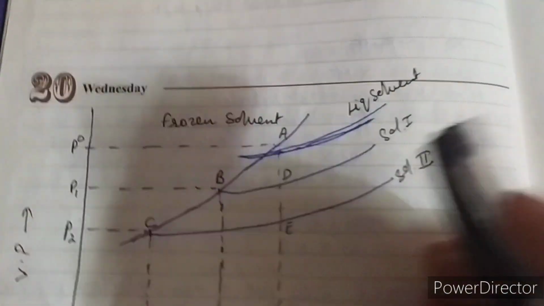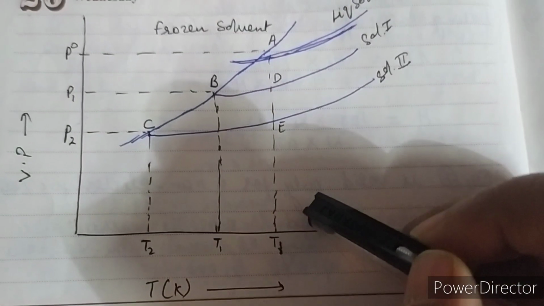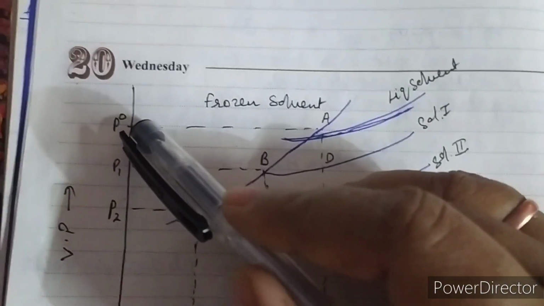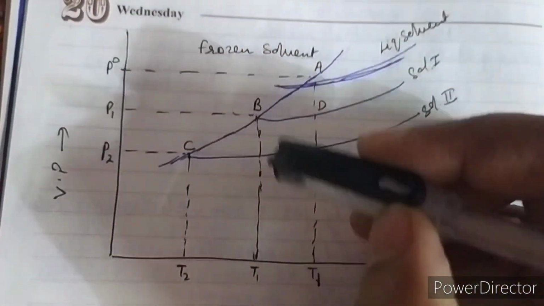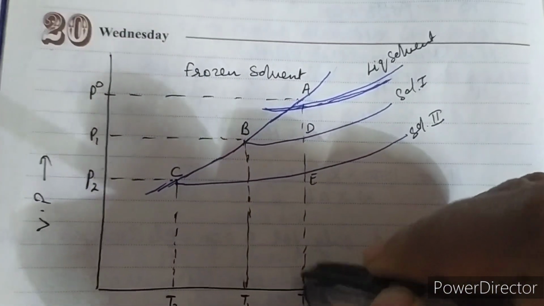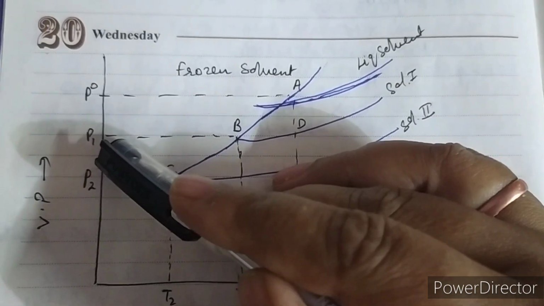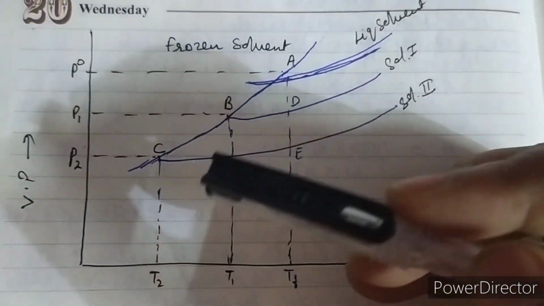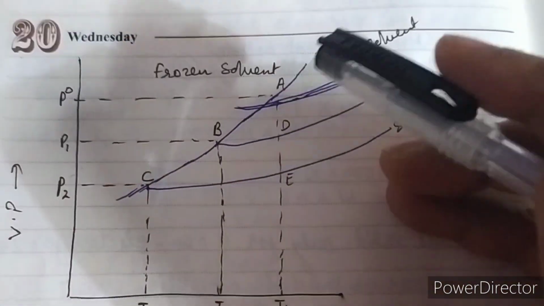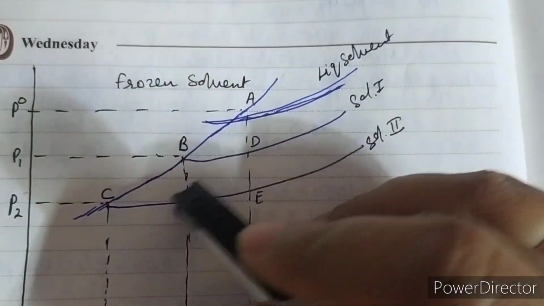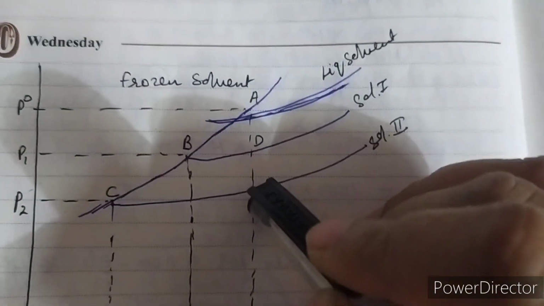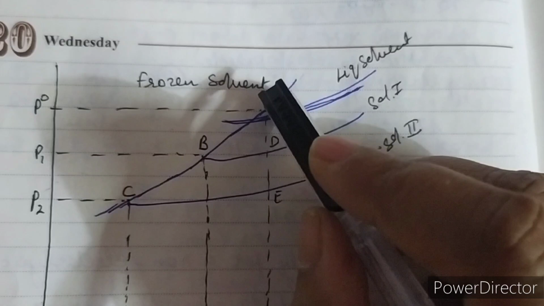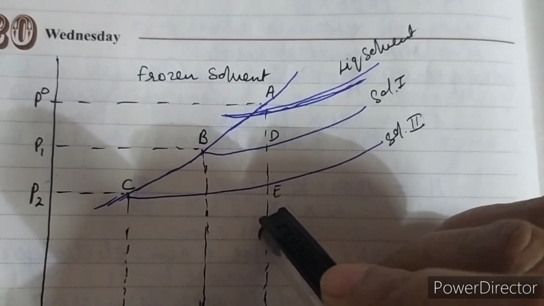Again, similarly, a graph has been plotted between vapor pressure and temperature in Kelvin. अगर आप यहाँ पे देखिए P naught फिर से वही है, vapor pressure of the solvent at freezing point Tf. P1 is the vapor pressure of solution 1 at temperature T1 and P2 is the vapor pressure of solution 2 at temperature T2. Now, if we consider these lines AB, AC, BD and CE as straight lines, then we can consider these triangles ABD and ACE as similar triangles.